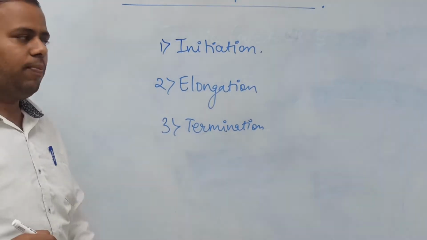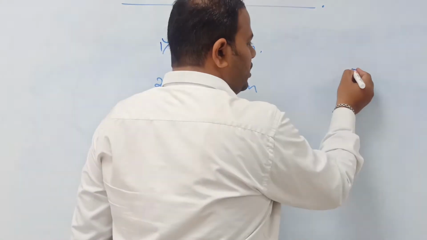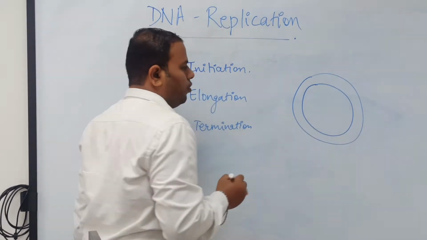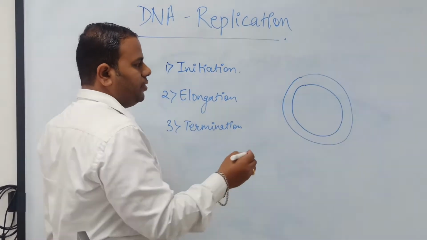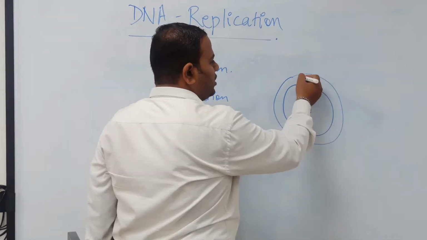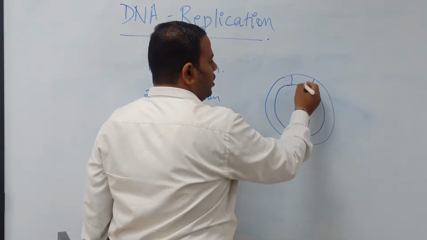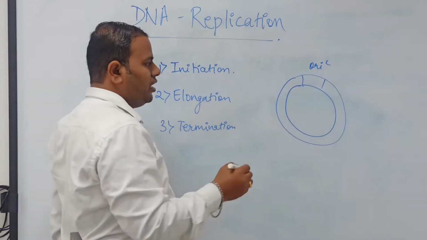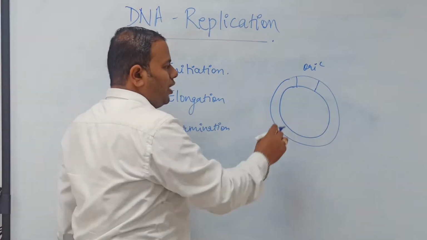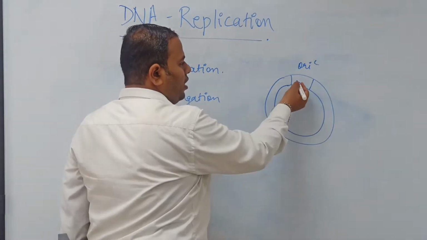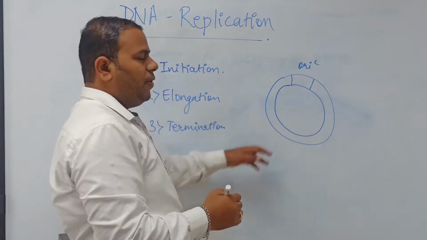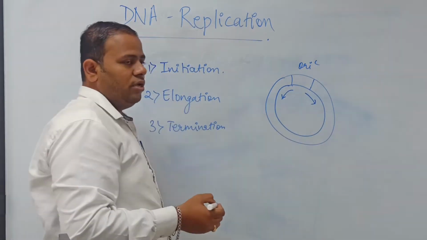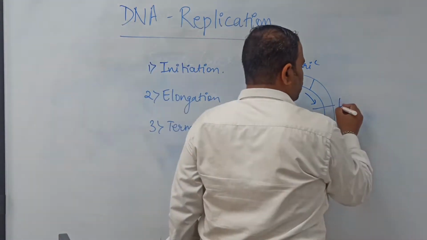There are two ways of replication. For example, suppose this is the circular genome of an organism, E. coli. In E. coli, the replication fork forms at a particular site, suppose this site. This is a particular site called the OriC site. We are going to see this site in detail later in this video. So what happens here? The helix is opened and a replicating fork is formed. The replicating fork can replicate in both directions, either in this direction or this direction. Such kind of replication is called bidirectional replication.